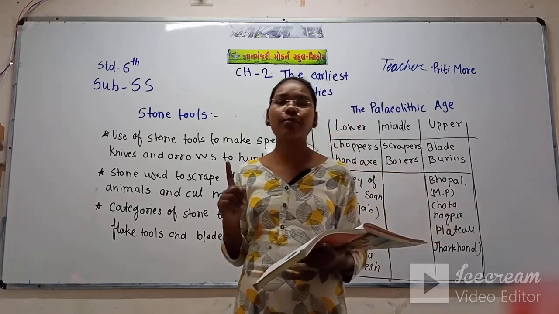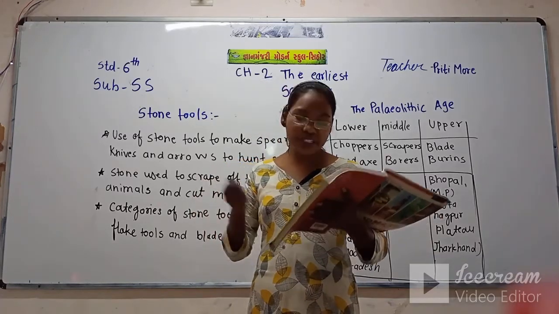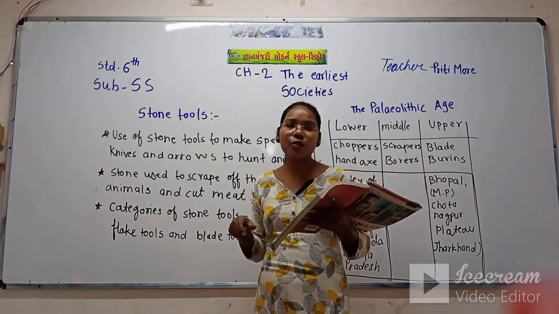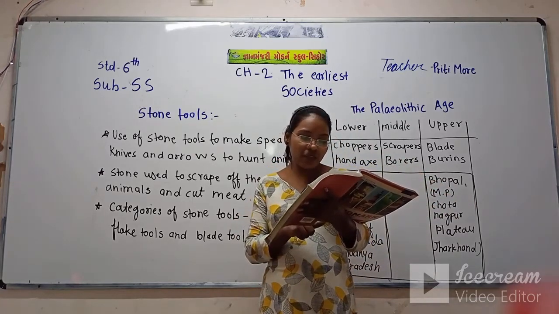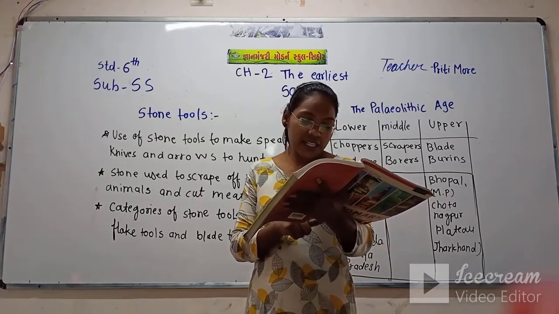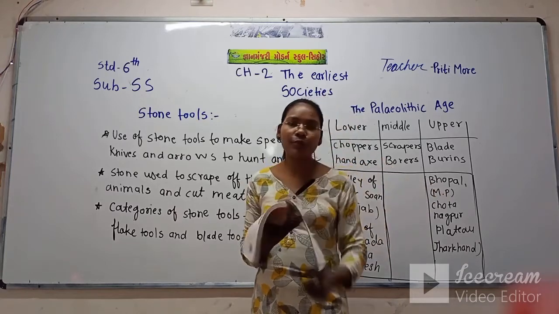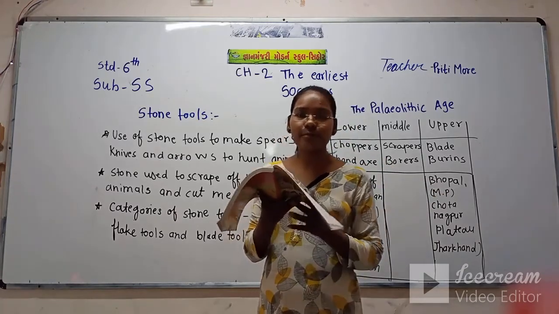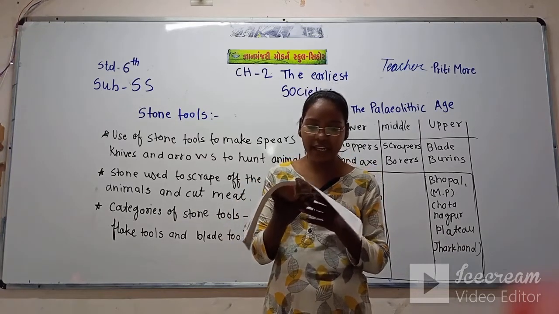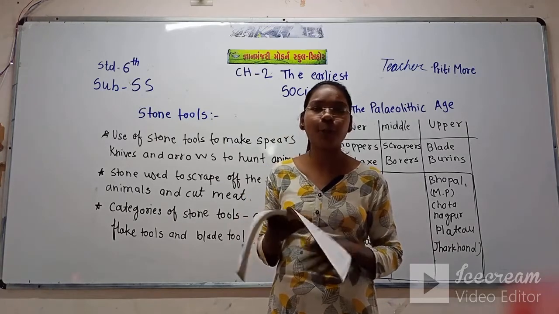In the blade tools there was a knife, a chaku, that can be used right now also. These evolved into special tools such as arrowheads, spears and knives. Spears means bhala and knives means chaku.